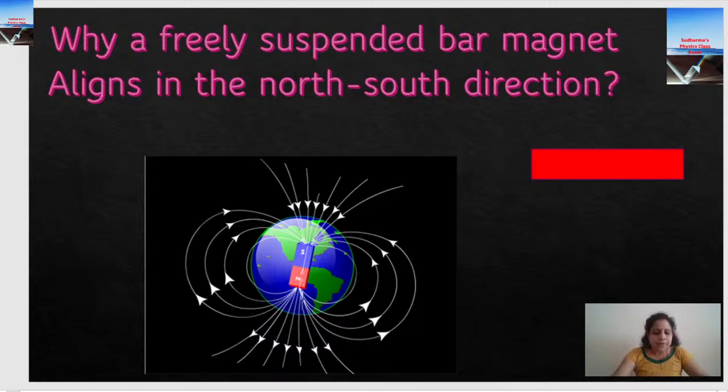Now here comes the introduction about electricity and magnetism, because our topic is electricity and magnetism: the magnetic effect of electric current. How is this the beginning? We know inside the earth a lot of materials are in the molten state.